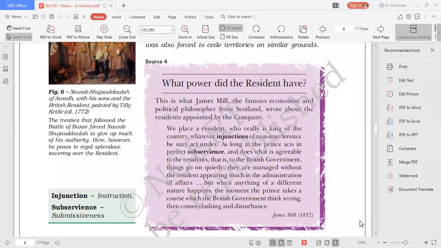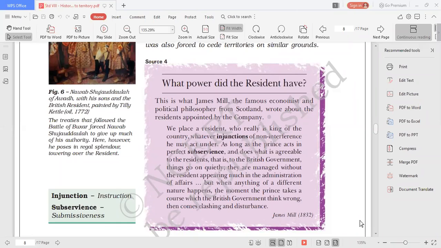What power did the resident have? Okay. Yes, ma'am. Let me just read it out for you. This is what James Mill, the famous economist and political philosopher from Scotland, wrote about the residents appointed by the company. So let's very carefully read this.